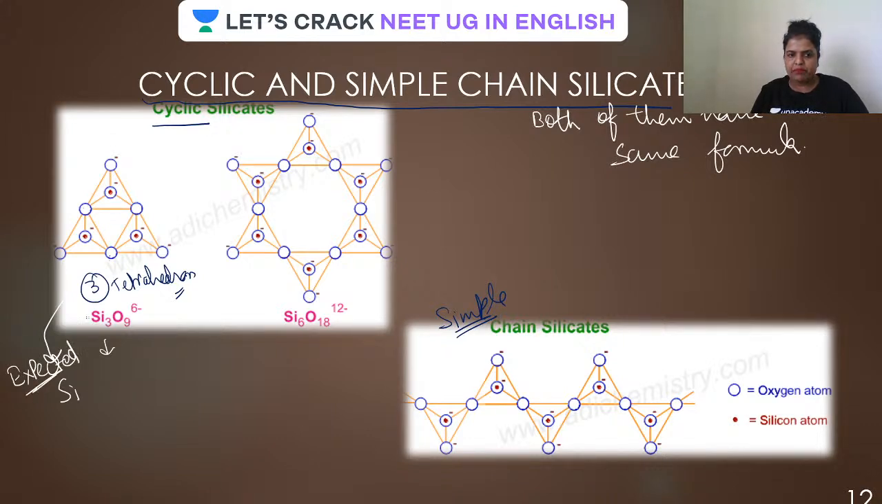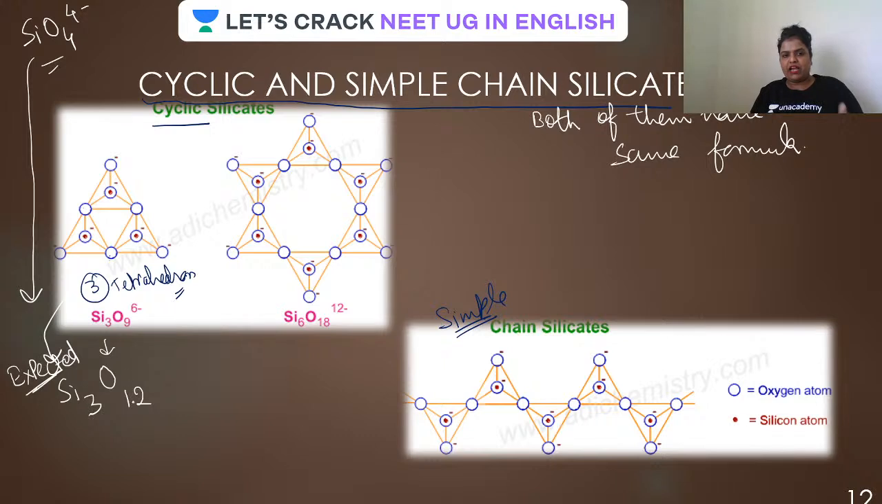Have a look at the screen. The expected formula should be Si3. SiO4 4- is the single unit. Out of that, the expected formula comes out to be Si3O12, because 4 oxygens per unit, 3 units will have 12 oxygens. And if the charge is 4-, then 3 units should have 12- charge. Is that clear?